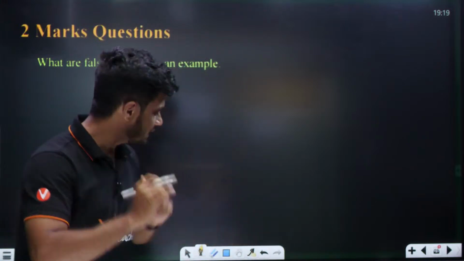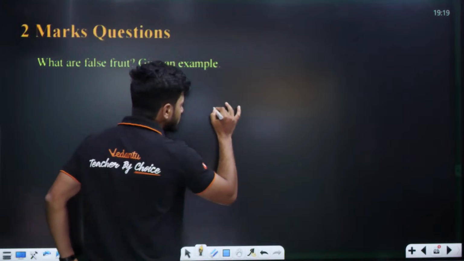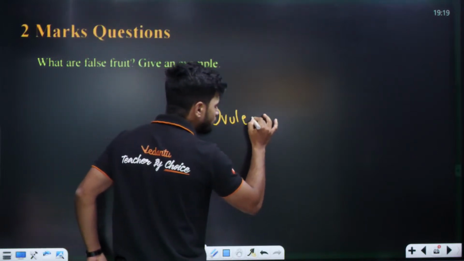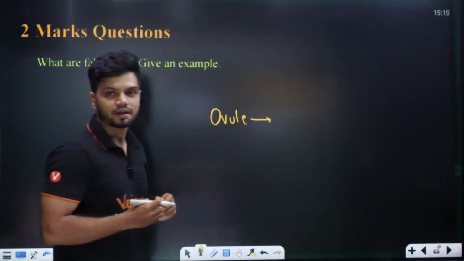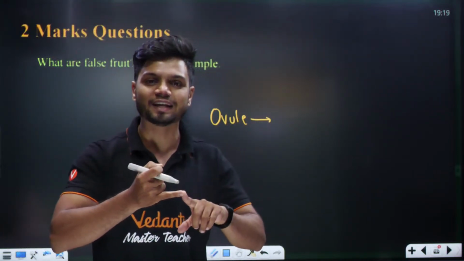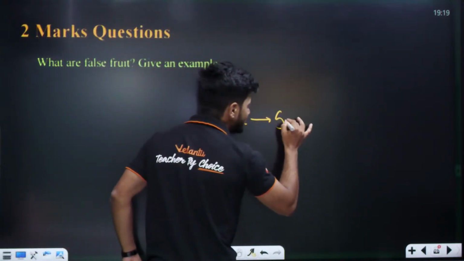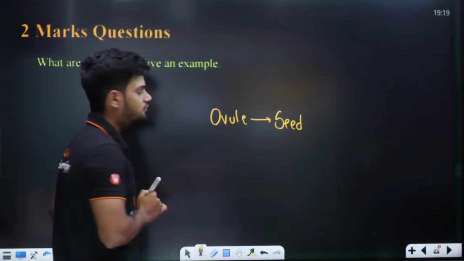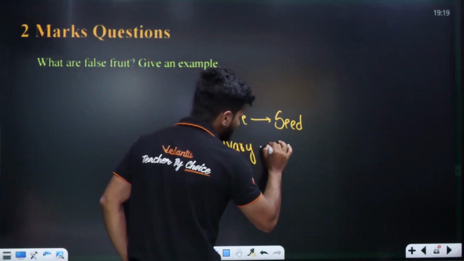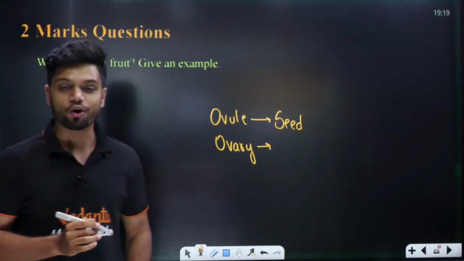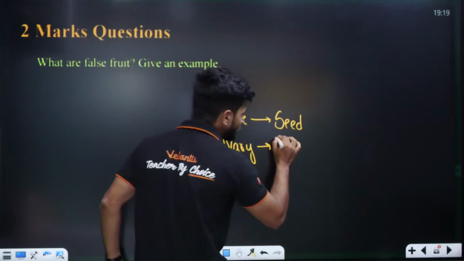Now students, all of you know the ovule will develop into what? Tell me. Does the ovule develop into seed or fruit? The ovule develops into seed. Very good. Now, what about the ovary? Does it develop into a seed or fruit? Quickly. Ovary develops into fruit.